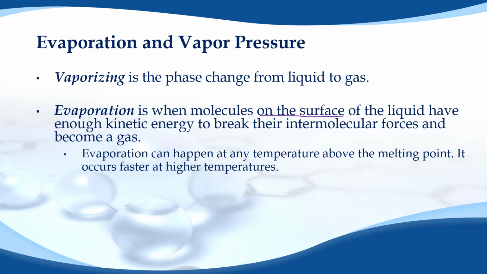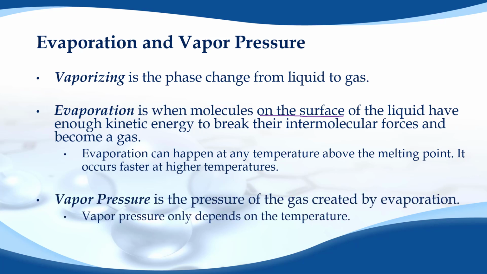Now, the thing about evaporation is that it can happen at any temperature higher than the melting point of the substance. So water will evaporate at any temperature higher than 0 degrees Celsius. It's just that the higher the temperature is, the quicker evaporation will occur. Another thing we're going to go over is what's called vapor pressure.